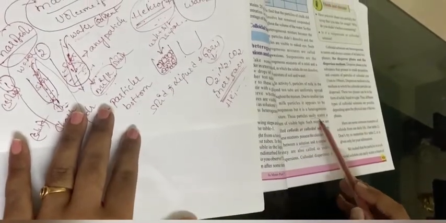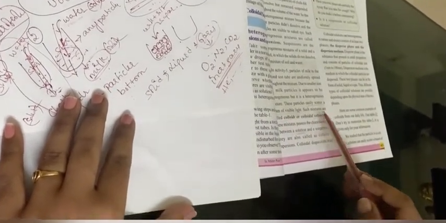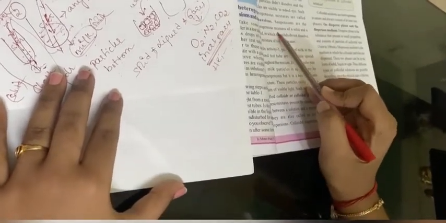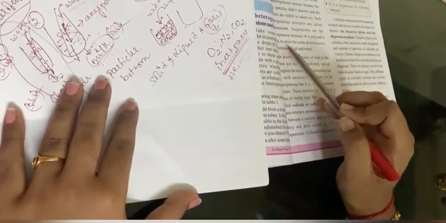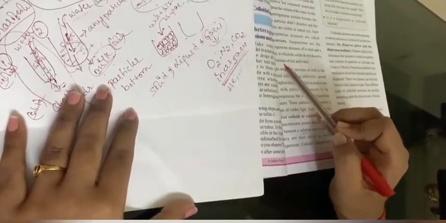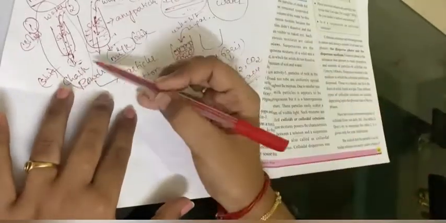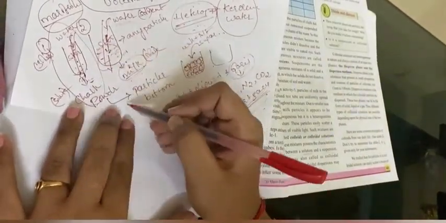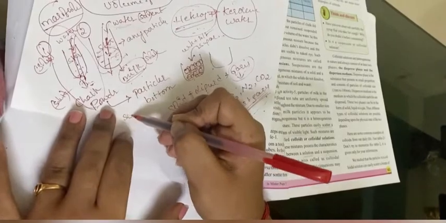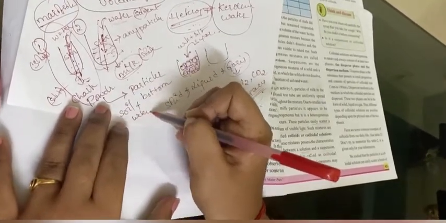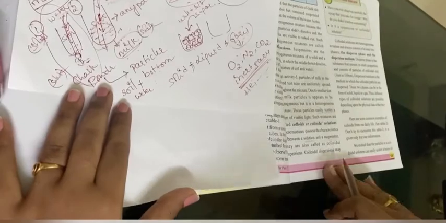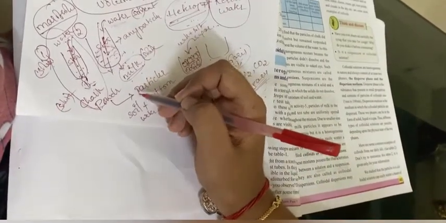Here they are saying these particles easily scatter a beam of visible light. Such mixtures are called colloidal solutions. Suspensions are also heterogeneous mixtures of a solid and a liquid in which the solid does not dissolve, like mixtures of soil and water. For example, you can take chalk powder and water, or soil and water. Colloidal dispersions may appear homogeneous, but actually they are heterogeneous.